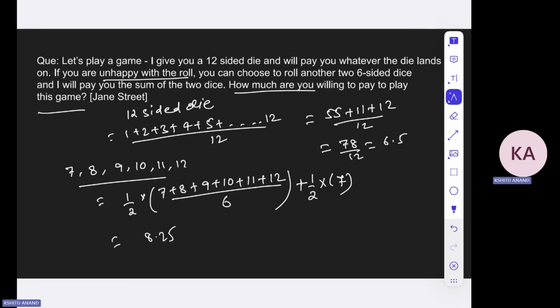Otherwise, if you get something lesser than 6.5, you will be rolling the two dice, right? So again, the probability of these two events is half and half, and then you will just be multiplying with whatever is the average amount that you are supposed to get in these two particular scenarios. Okay, so that's your answer.